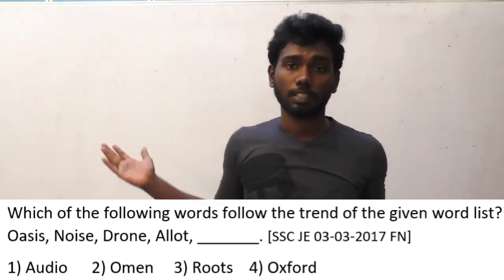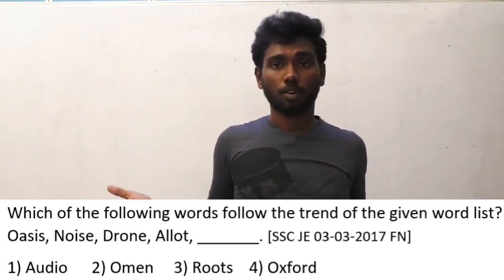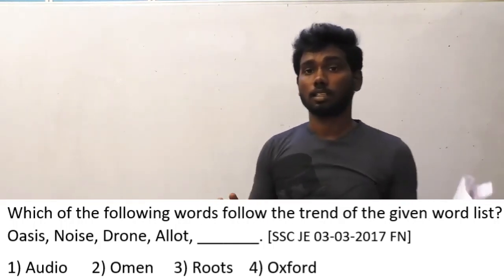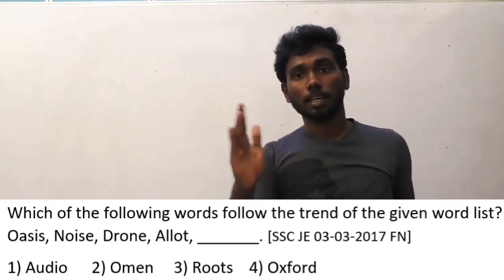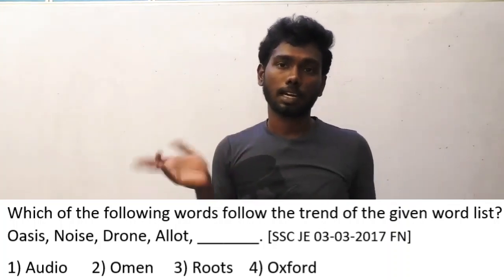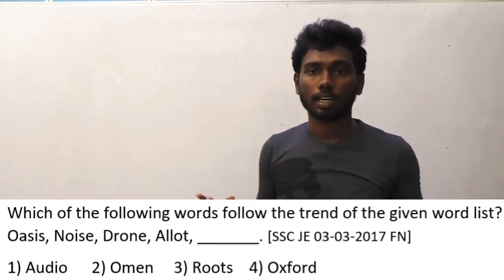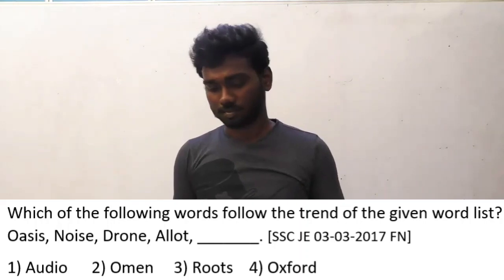However, I am going to reveal the logic here. The logic here is simple. We have seen many questions like this previously. In Oasis, O is in first place, noise second place, drone third place, alert fourth place. The alphabet O is moving from first place one step each to the right side. So the last option must contain O in the 5th place, because in the previous word O is in the 4th place. So what will be the answer? Most of the people might have guessed it already. You are correct, audio is the answer.